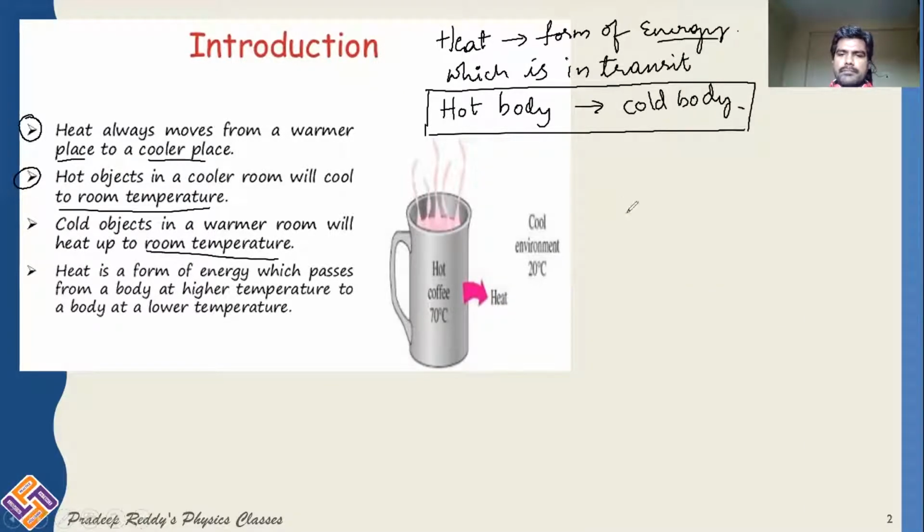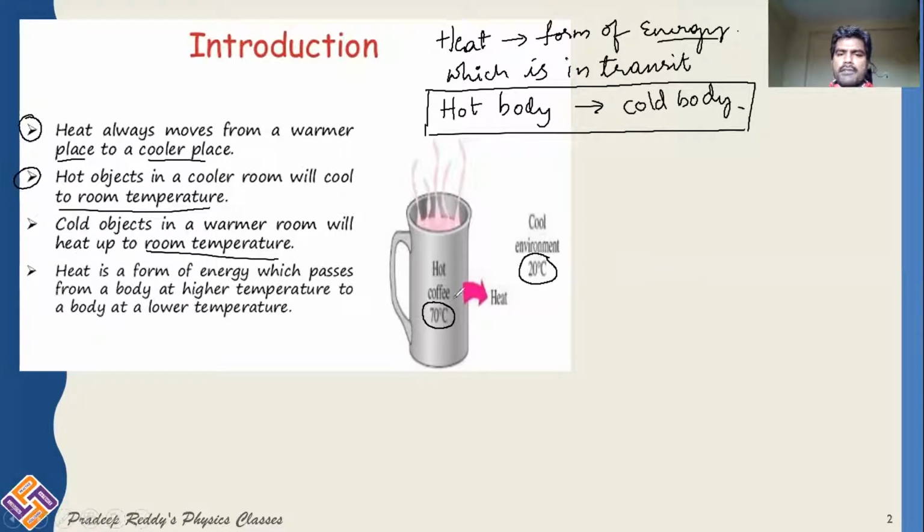Say, for example, you have a cup with some coffee at a temperature of 70 degrees Celsius. You are placing this cup of coffee in a room whose temperature is 20 degrees Celsius. So you need not do anything.